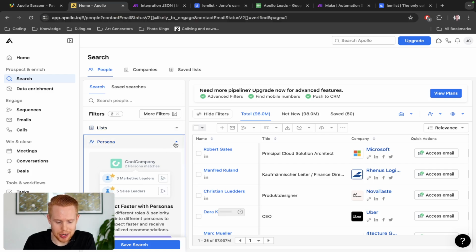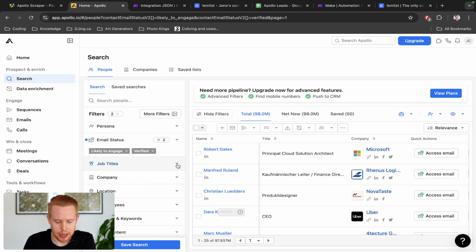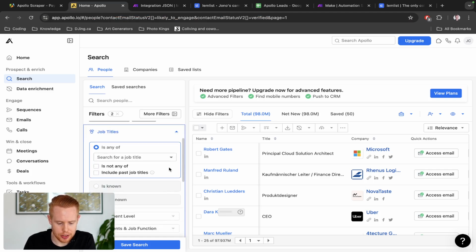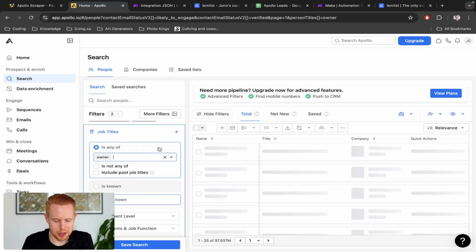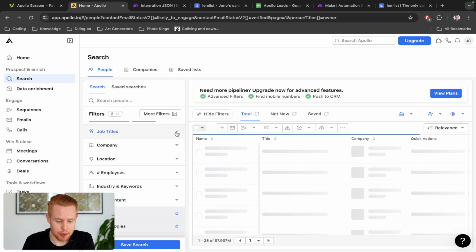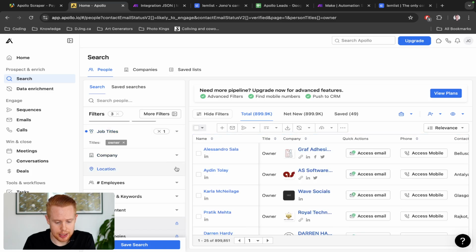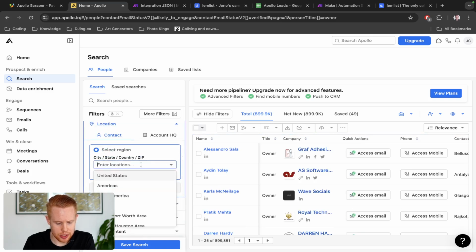So we can keep going down, and we can keep adding more and more criteria to this. So for example, job titles, we could say, hey, maybe these are owners, right? Maybe we just want to target owners, and that's a great way to go about it too. And maybe we want to change the location, and we can put United States, okay?